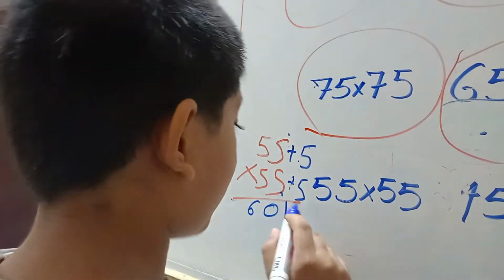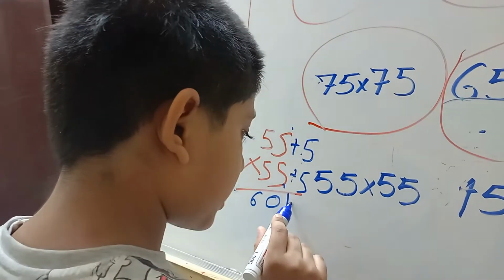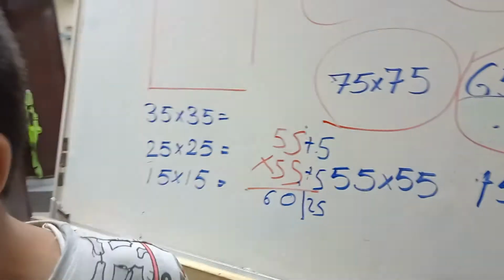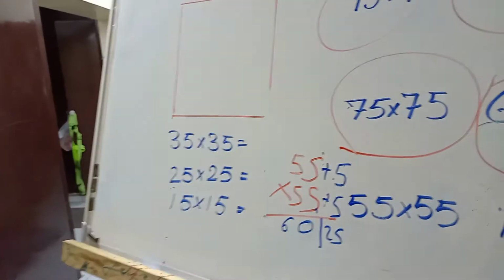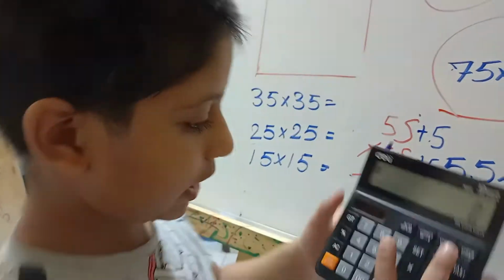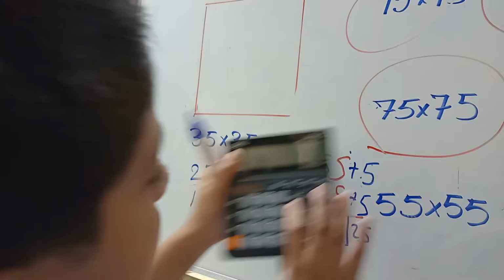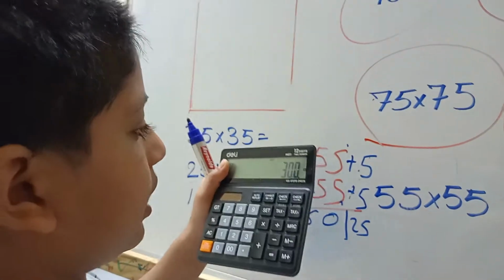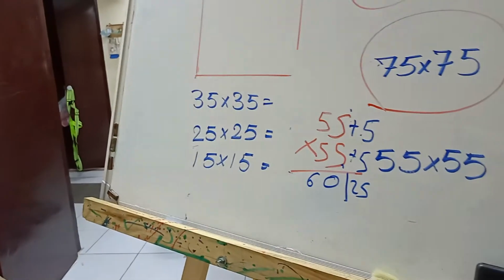So now this 5 will multiply and come 25. Everybody knows it. And then we multiply 60 by 5. What's 60 multiply 5? Guys, I'm using calculator here. So 300.